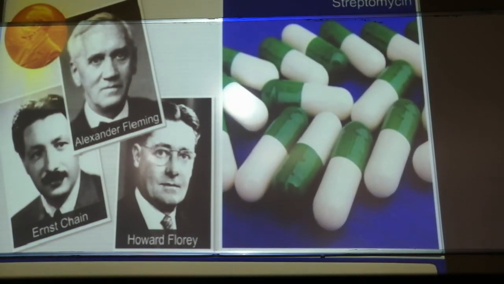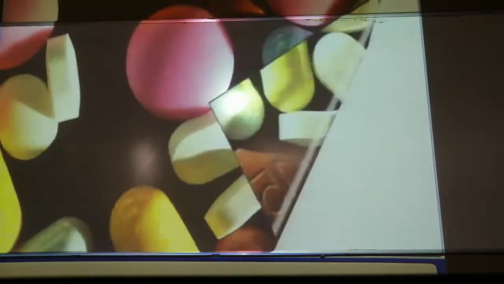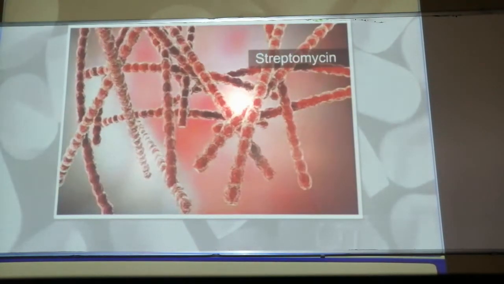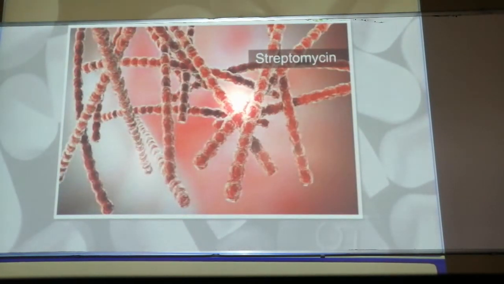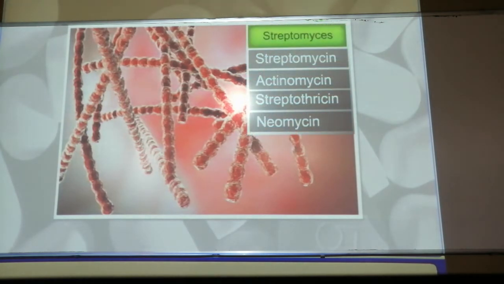Similarly, other than penicillin, we have streptomycin, which is also an antibiotic helping in removing various diseases. Antibiotics have greatly improved our capacity to treat deadly diseases. Here you see different antibiotics like neomycin, actinomycin, streptozotocin, streptomycin.